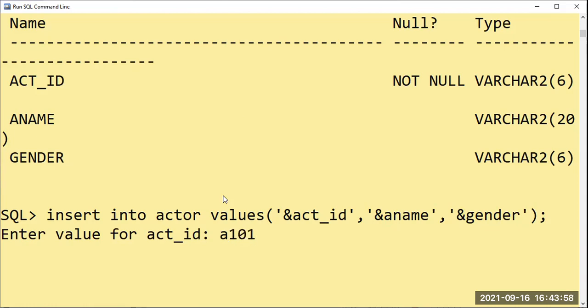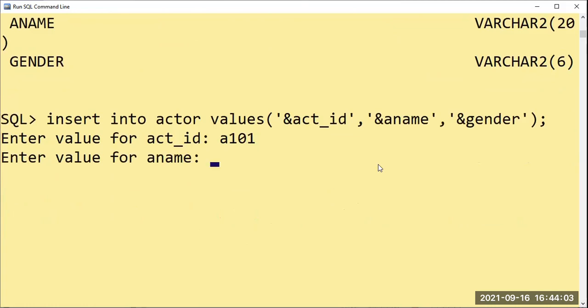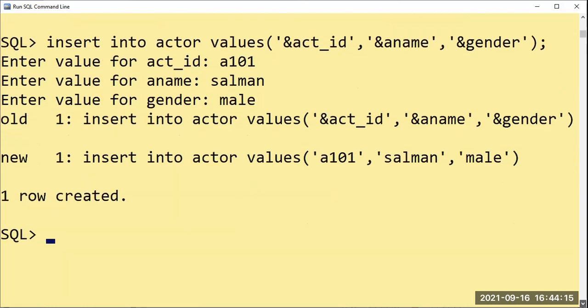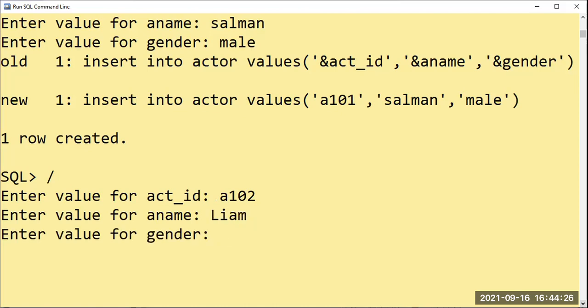So for the actor ID, I have taken the value A101 here. A101 Salman, say the favorite actor, the same for your reference. I have given the values here. And then, yes, one row has got created. The second value we will proceed with is A102. The second I have taken is English actor Liam, and then male.